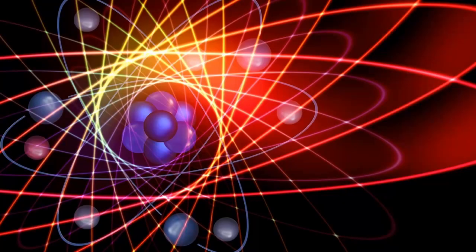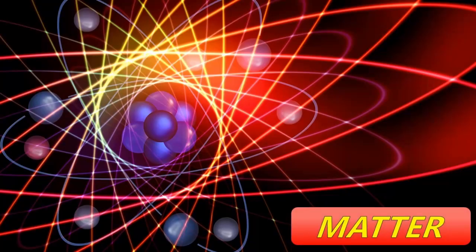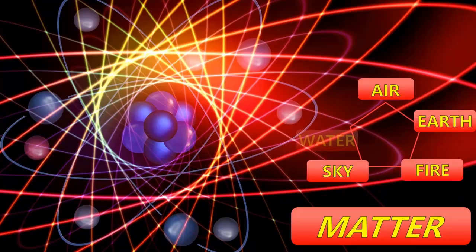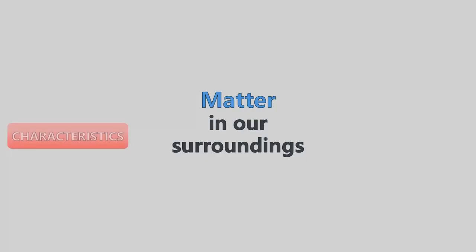Everything in this universe is made up of materials, which scientists have named matter. Indian yogis classified matter in the form of five basic elements called the Panchatattvas, which are air, earth, fire, sky, and water. Let us learn about characteristics and states of matter.